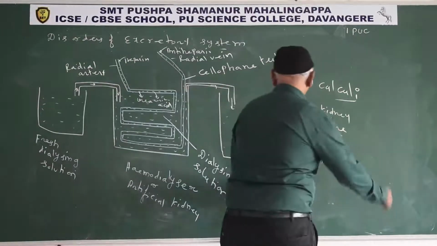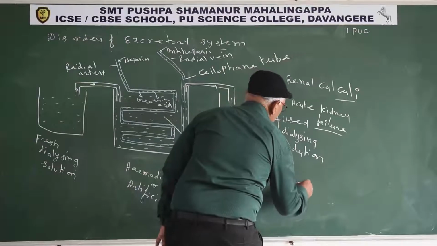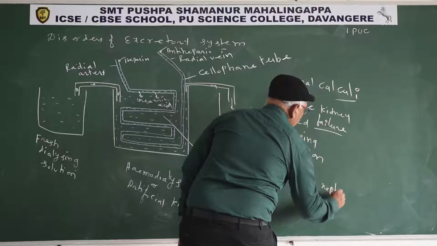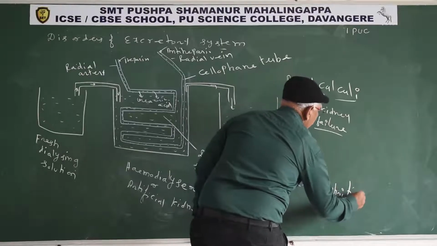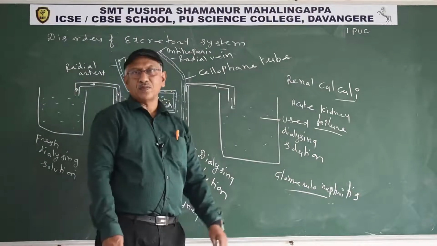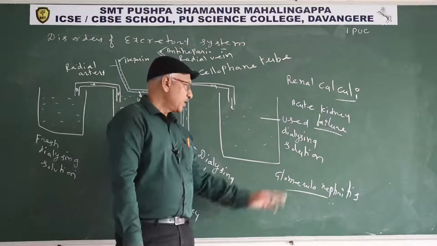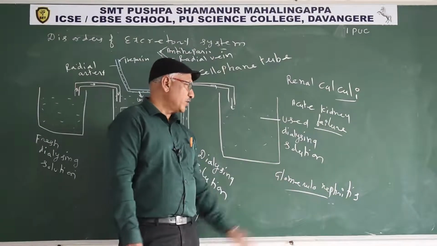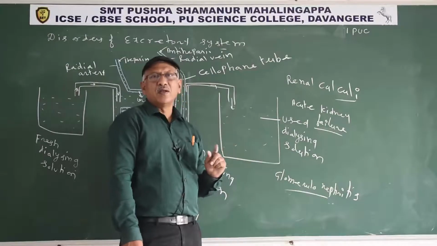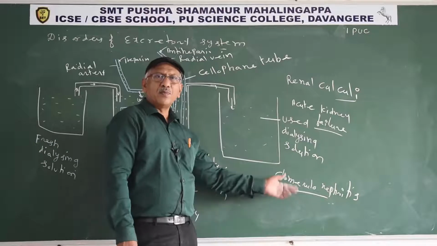Next one is glomerulonephritis. Glomerulonephritis is inflammation of the glomerulus and different blood capillaries. The glomerulus is a bunch of blood capillaries. Inflammation of the glomerulus is known as glomerulonephritis. The glomerulus becomes swollen, so filtration does not occur properly, ultrafiltration does not occur properly.